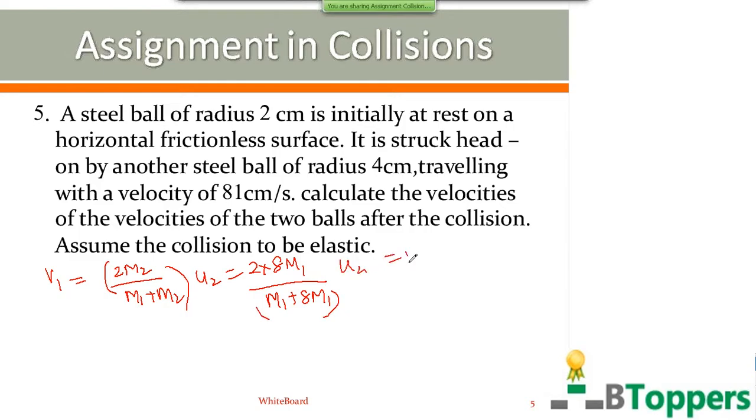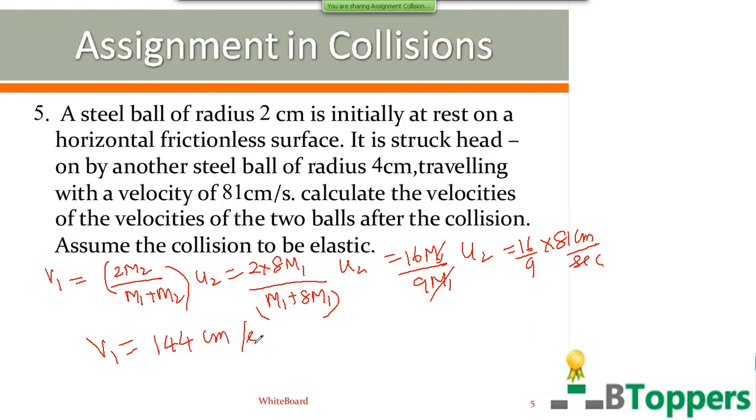So you get 16 m1 by 9 m1 into u2. m1 gets cancelled. So v1 is 16 by 9 times u2. 16 by 9, u2 is 81 centimeter per second. So you get v1 equal to 144 centimeter per second. That is one of the answers.